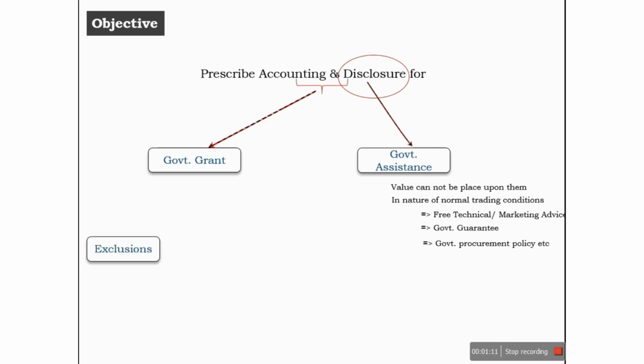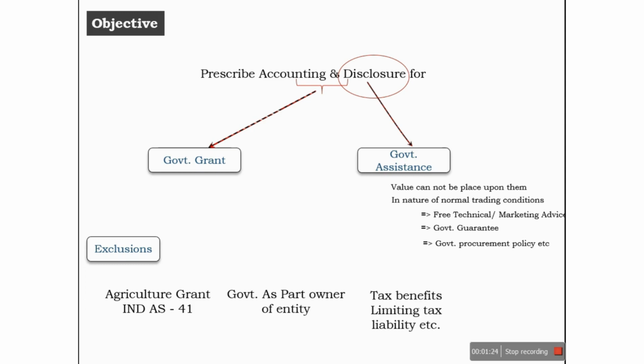There are some exclusions to this Indian accounting standard, like agriculture, which will be dealt with in IND AS 41, government where it is a partner with the entity, tax benefits that limit the tax liability, etc., and the effect of changes in price.